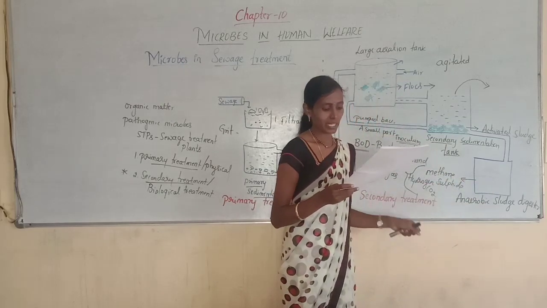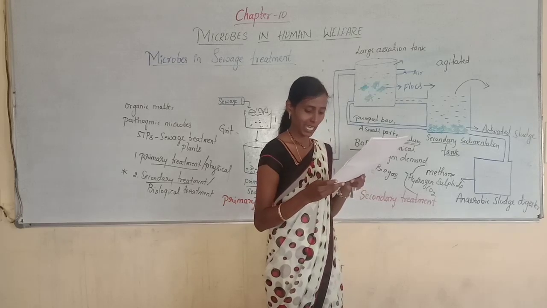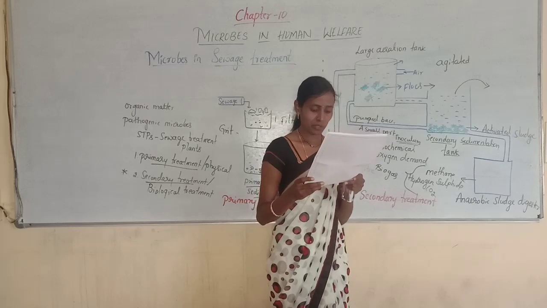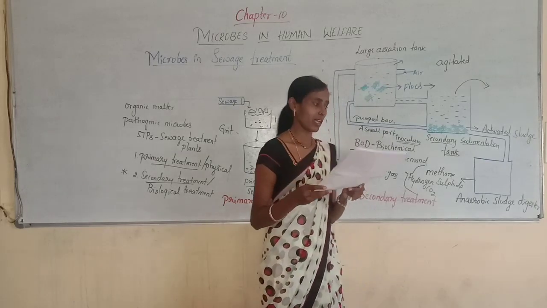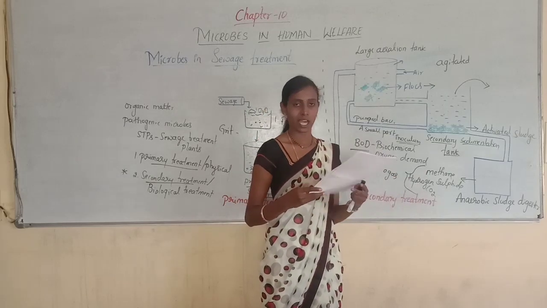Next fifth question, what are the gases produced in the anaerobic sludge digester? Option A, methane and carbon dioxide. Option B, methane, hydrogen sulfide and carbon dioxide. Option C, methane, hydrogen sulfide and oxygen. Option D, hydrogen sulfide and carbon dioxide. You know that option B, methane, hydrogen sulfide and carbon dioxide.